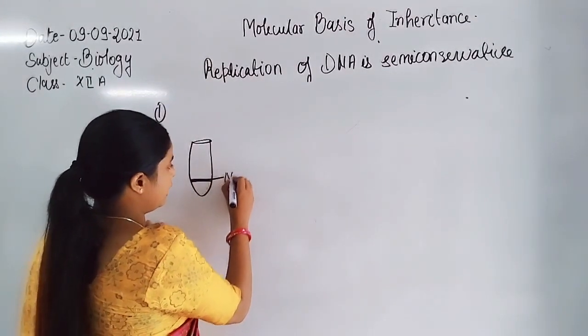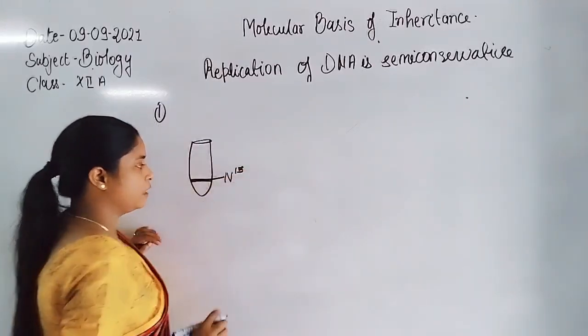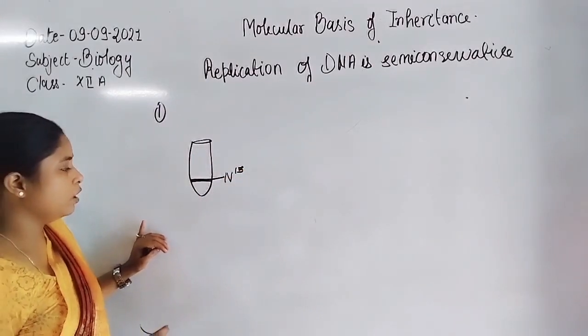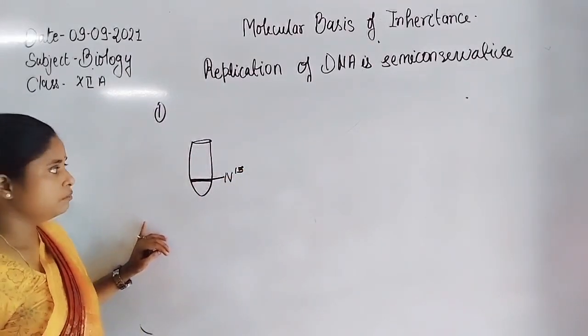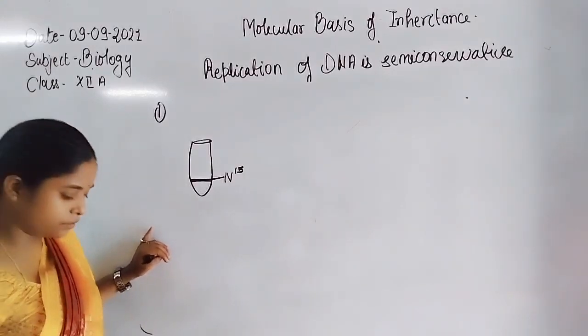Here is N15 nitrogen and DNA with N15 nitrogen. So overall, after the centrifugation, they got the bacteria with N15 nitrogen.